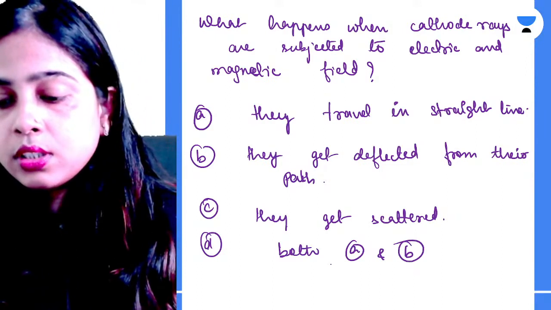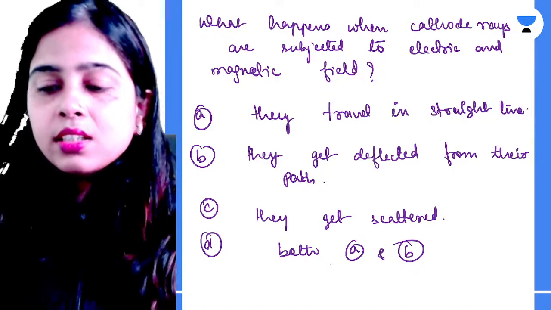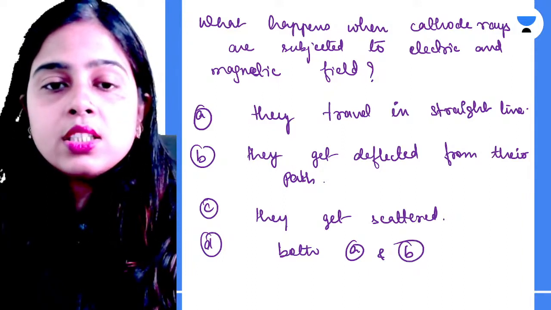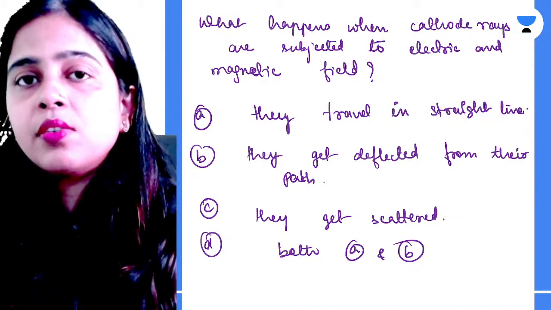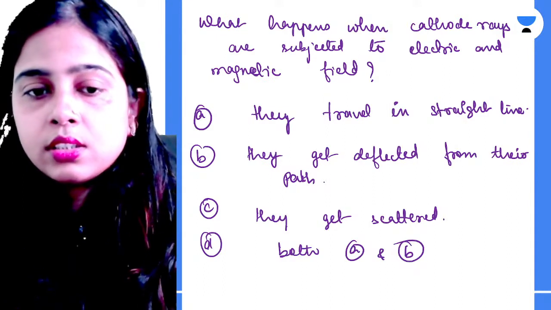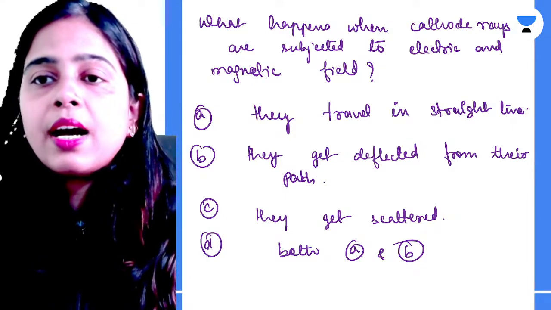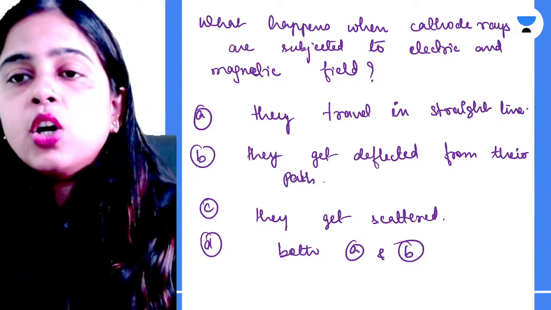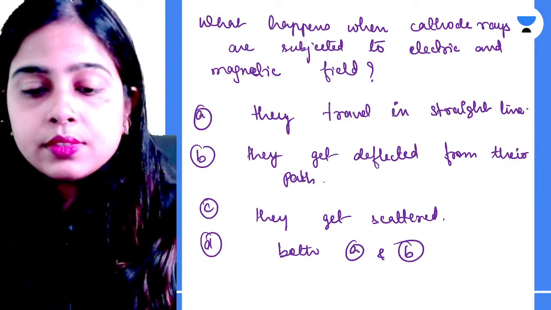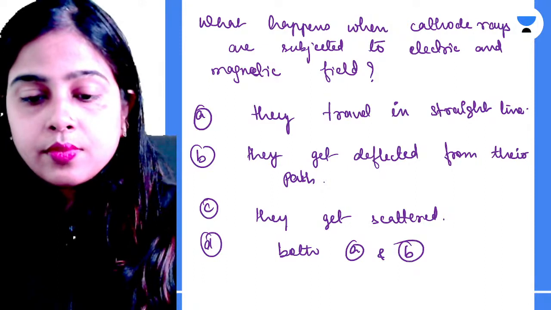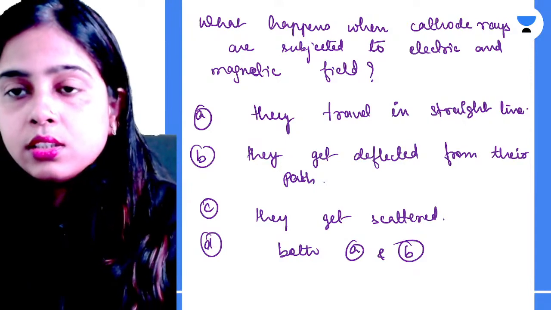Okay, how will they get kinetic energy? Just let me know. Subjecting any charged particle to an electric or magnetic field will not give them kinetic energy. So tell me fast, will they travel in a straight line? Will they get deflected from their path? Will they get scattered? What will happen to them? Anyone would like to answer it?